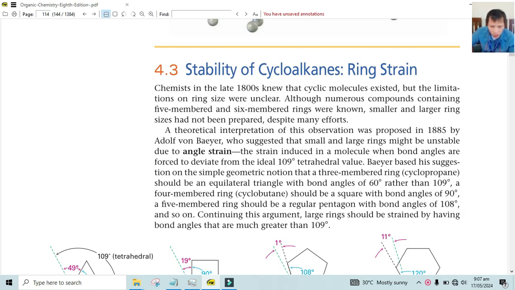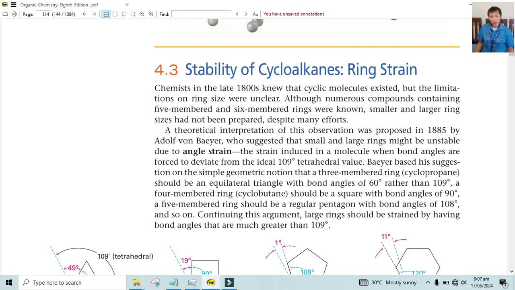So for chapter 4 or LP4, you have the stability of cycloalkenes discussed. Why? Because that's how we know them. Stability is somewhat if that compound is not stable. So basically, it might pose danger to us, or it might be lost after a couple of hours.